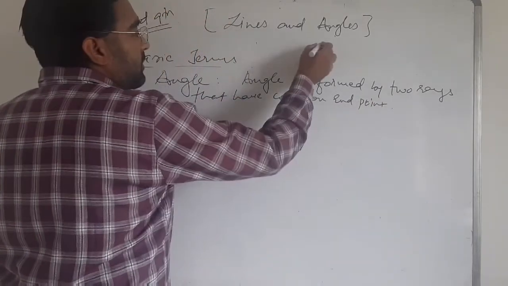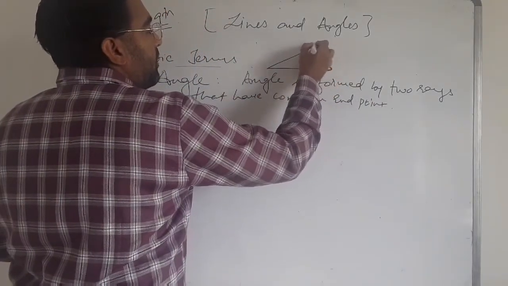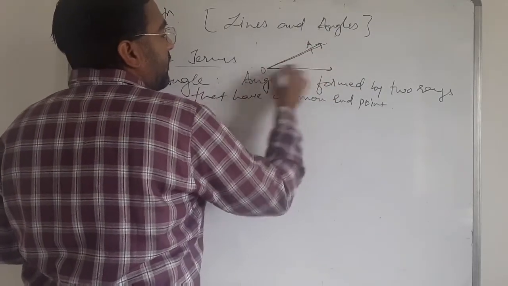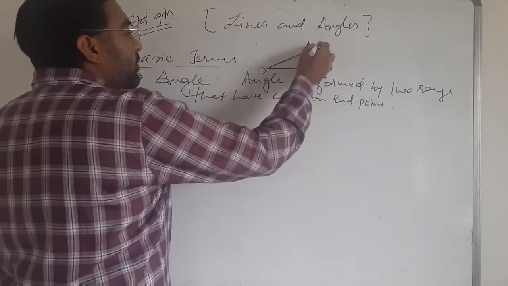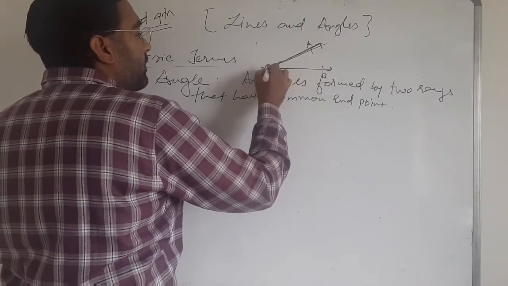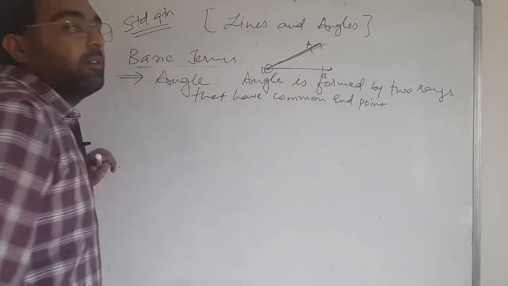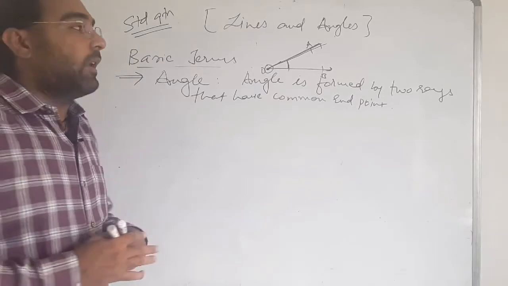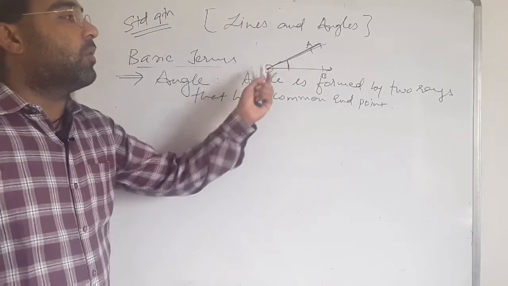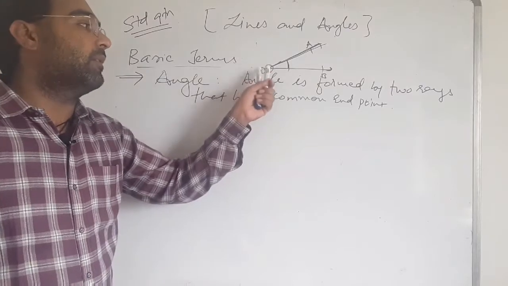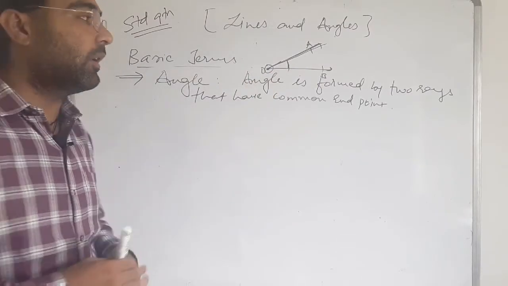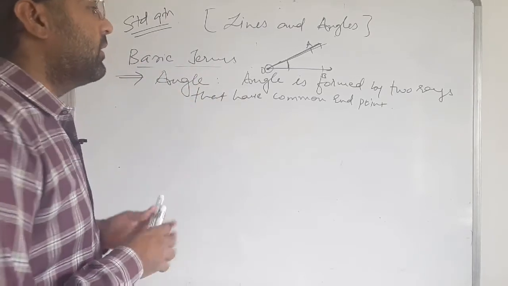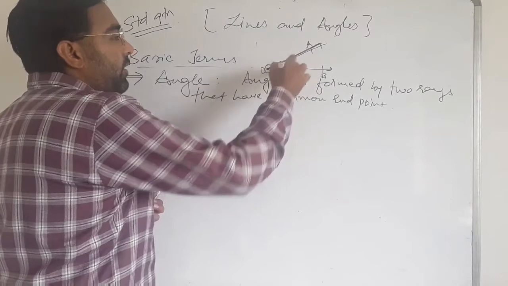Okay, that is like this. One of the rays is OA, and one of the rays is OB. Both of the rays meet at one common point, that is called the vertex, one of the end points. OA and OB are two rays and have one common end point, that is O. That's the vertex of the angle, and this is your angle.